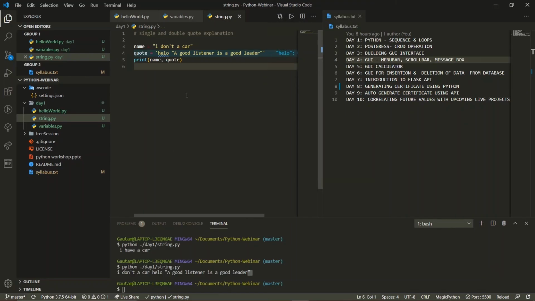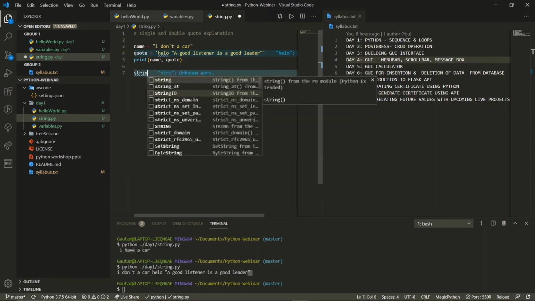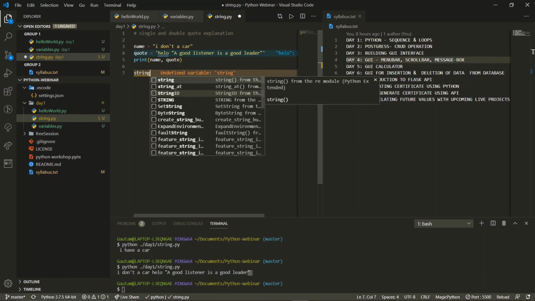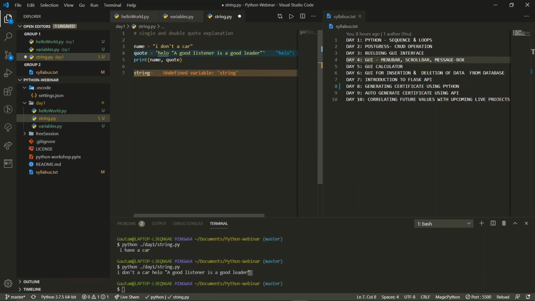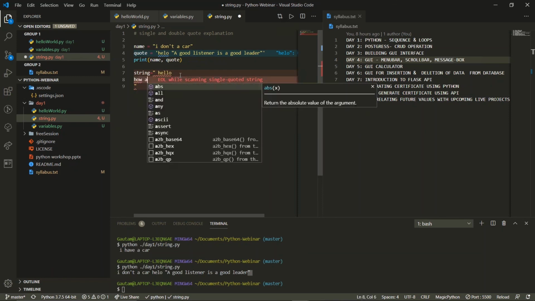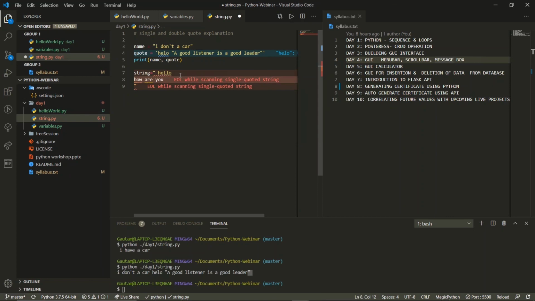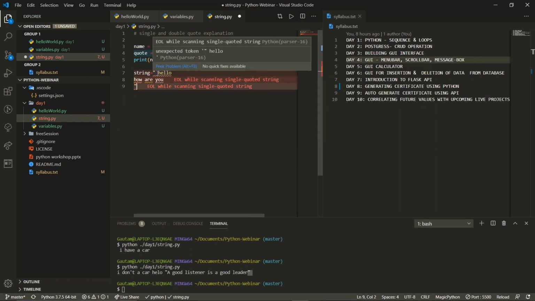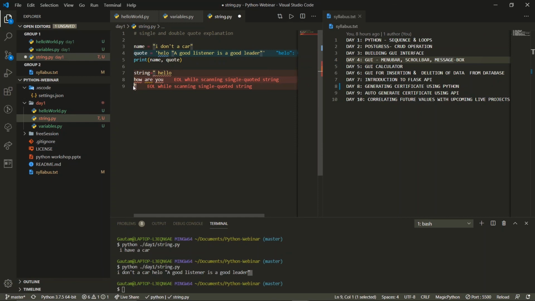See, in a string, we cannot write multiple line statements. For example, we have a variable name, string, and we will write multiple lines over here. Hello, how are you? So you will find that we cannot write multiple lines when we are using a single quote or double quotes.